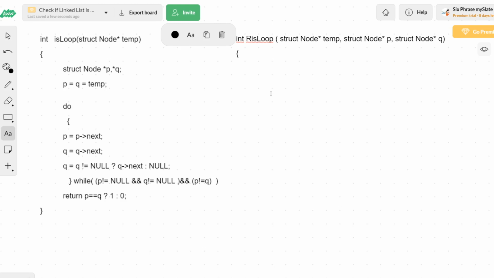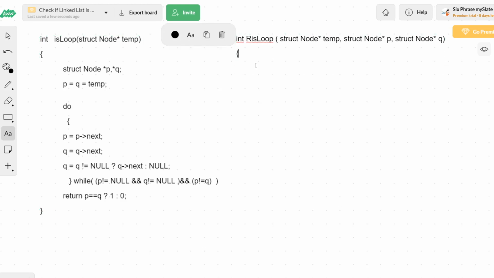First, I need to check why we are doing the do block first and then the checking process: initially p and q will be equal. P and q will be referring to the first node. So when you place the condition checking before the do block, p not equal to q will become a false condition, because p and q are referring to the first node initially. So only after the first movement do we need to check it.